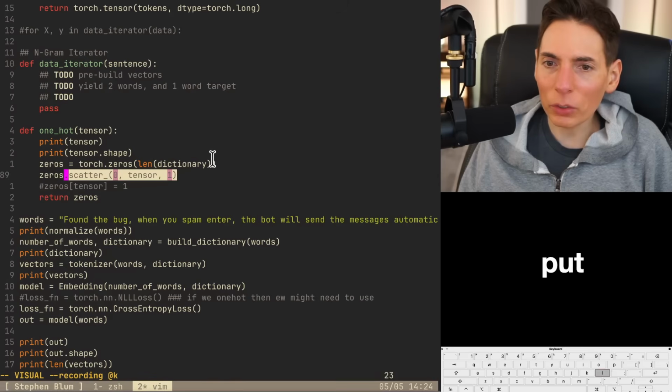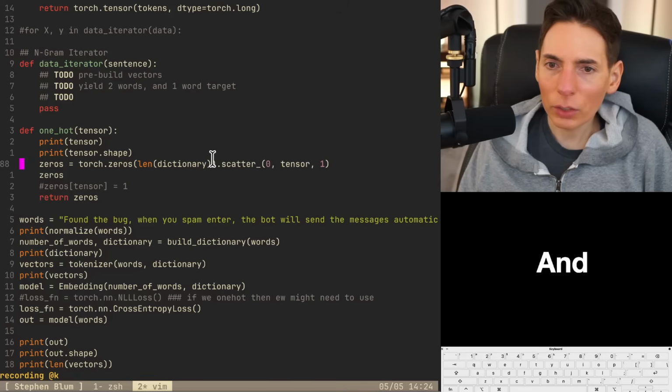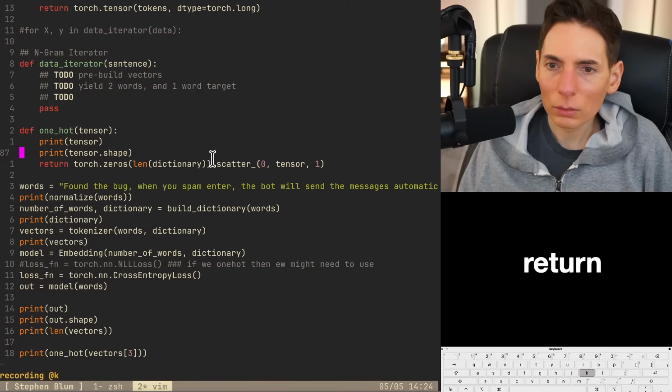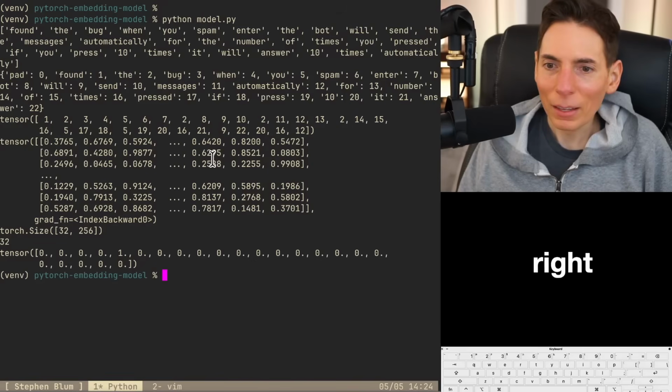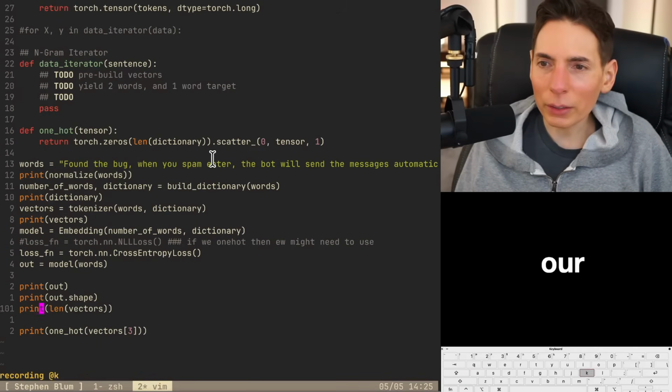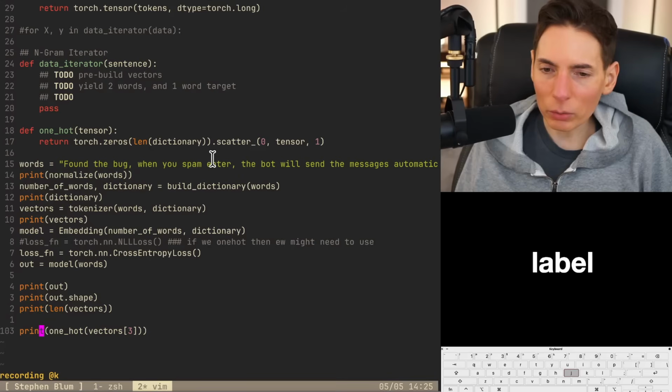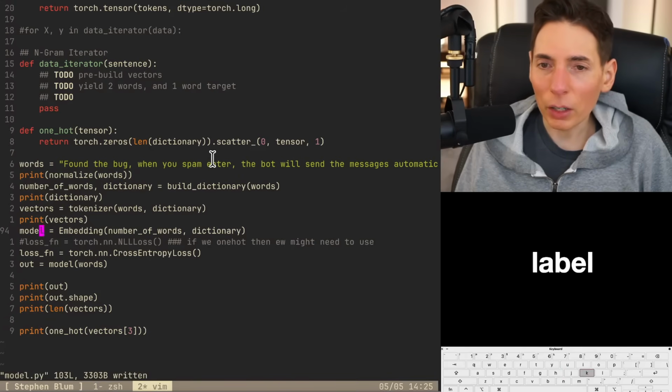So that means that we can put this all in one line now, and just say return. See if that works. All right, there we go. We figured it out. So that'll be our label. We're going to see if that works. That'll be our label. All right.